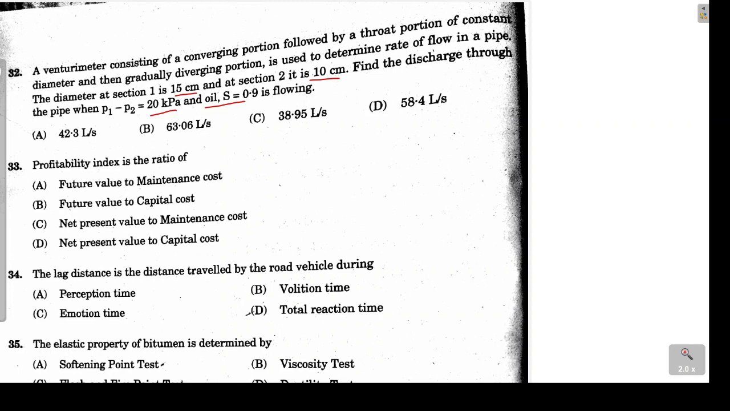We know that in order to find the discharge, we have this formula: Q is equal to A1 into A2, these are the areas at section 1 and section 2, divided by under root of A1 square minus A2 square, and this has to be multiplied by under root 2gH. Now in this problem, A1 and A2 can be easily computed because the diameters at sections 1 and 2 are known to us, but this H is not given directly. Instead, the pressure difference has been given. So with the help of the pressure difference, first we will find the value of H.